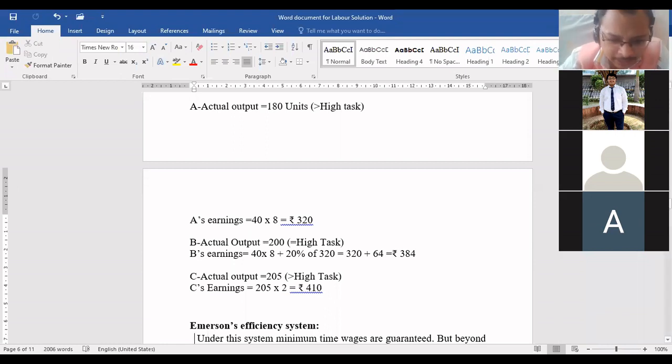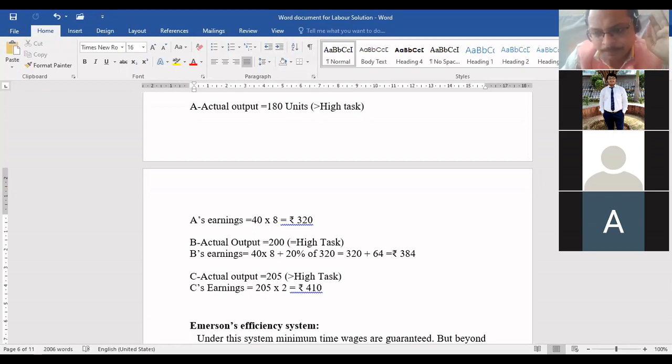Remember, in Emerson's plan there is no combination. In Emerson's plan, we calculate purely on an hourly basis. Emerson says if the worker is not able to produce at least 2/3, we will not give any bonus, only the normal wages they deserve at the hourly rate.